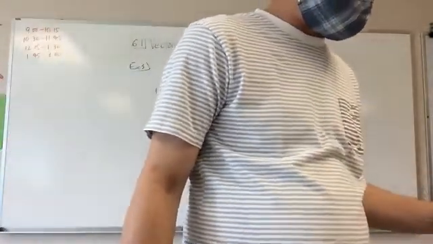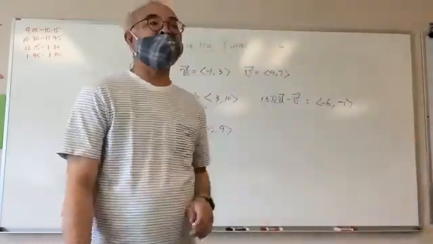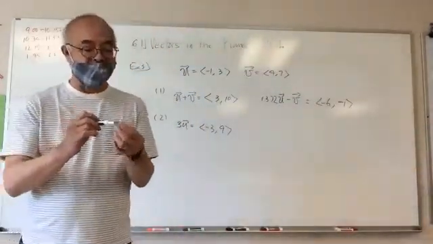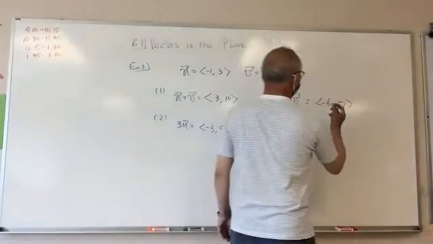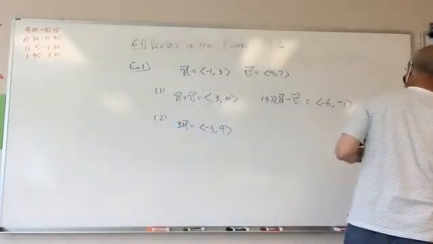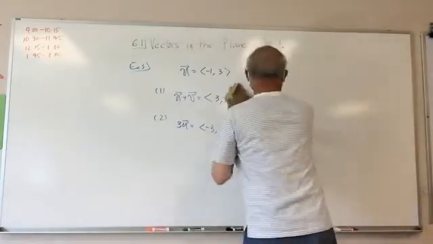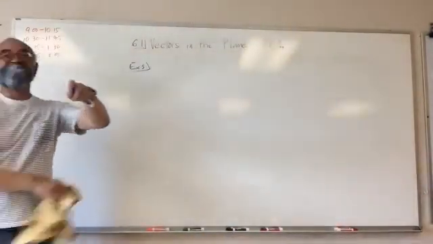Unit vectors. A unit vector is a vector that has a magnitude of 1. Okay? Can anybody give me an example of a vector that has a magnitude of 1? 1, 1? I don't think so. 2, -1? I don't think so. -3, 2? 1, 0. I have a winner. 1, 0, right?